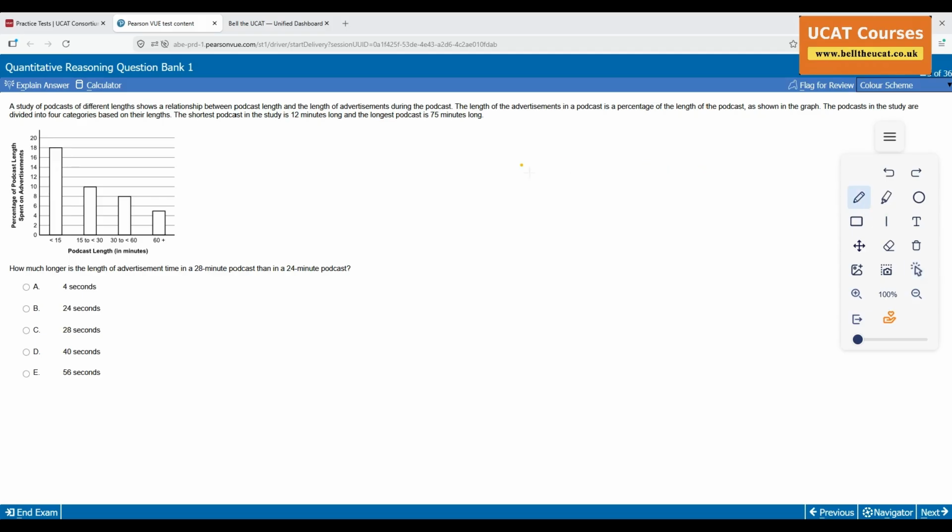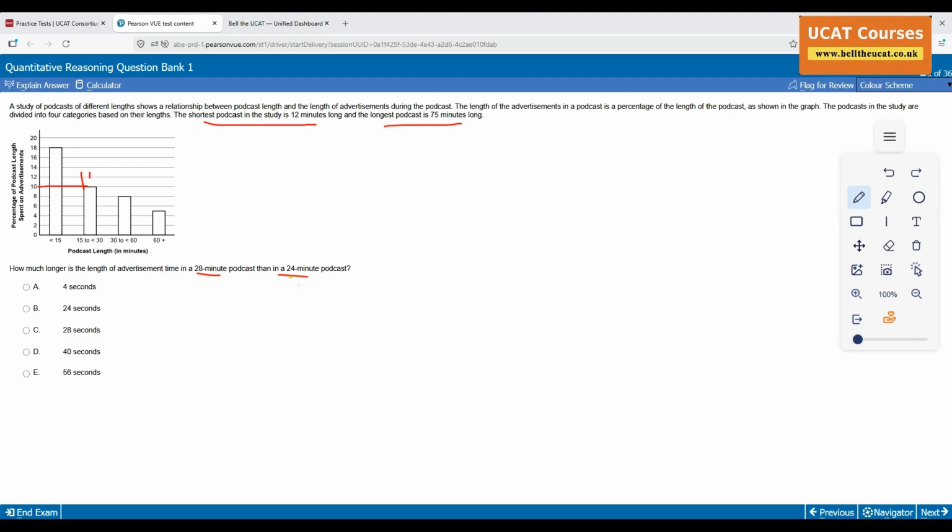This one. Okay. The one studying in different categories. Length. Shortest is 12. Longest is 75. How much longer is the length of advert in 28-minute podcast than in 24-minute podcast? Right. Okay. So both of them are the same. 28-minute, what's that? This one.